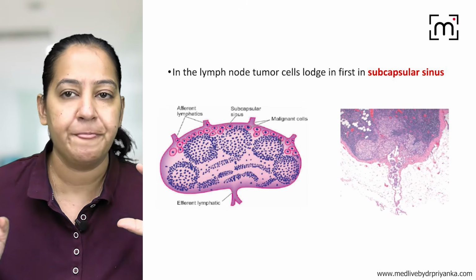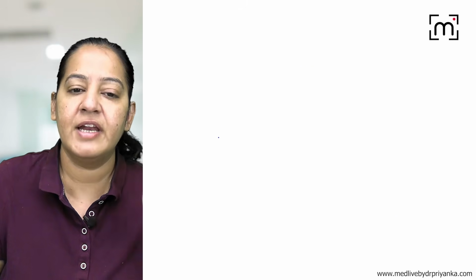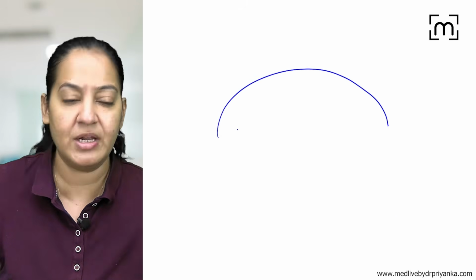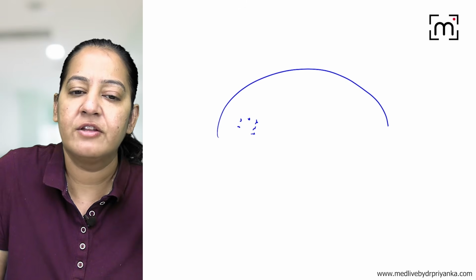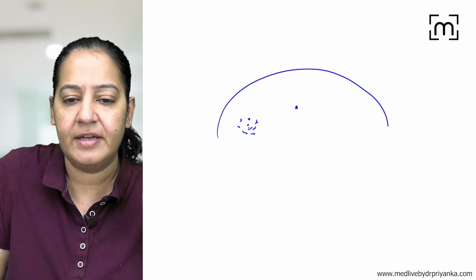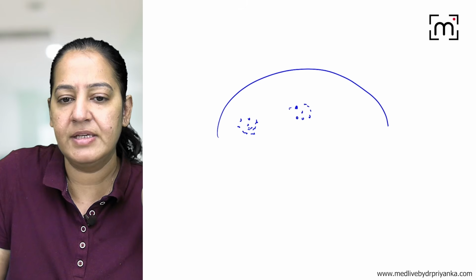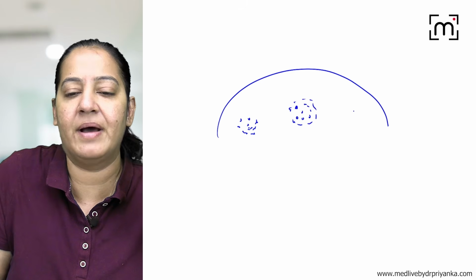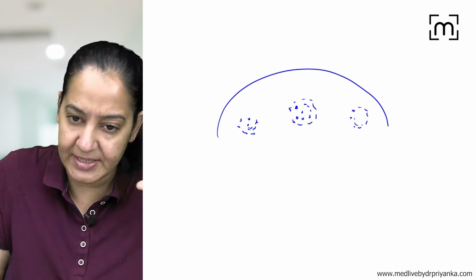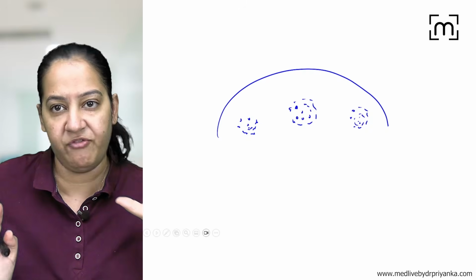Now in a lymph node, do you know the structure of a lymph node? In the lymph node, this is the capsule. Just below the capsule, the follicles are there. Can you see? These all are follicles. Follicles are formed by the lymphocytes. Lymphocytes arrange themselves in a circular pattern and form the follicles.